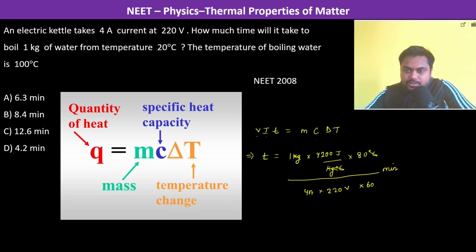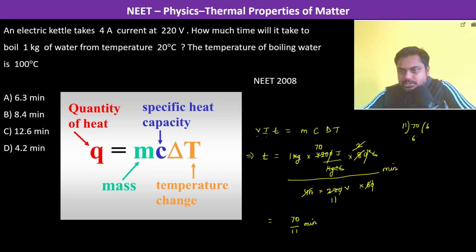Okay, so 0 is gone, 8, so this becomes 2, 0 is again gone, the 6, so this becomes 70, and this becomes 11. So therefore we have 70 upon 11 minutes. 70 divided by 11 gives 6.3 minutes. So therefore the answer is going to be A.